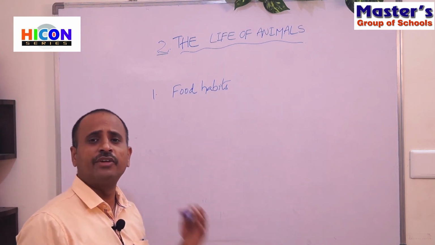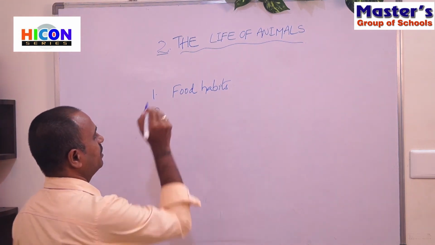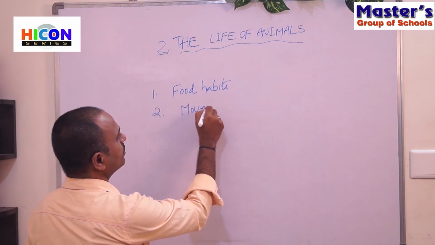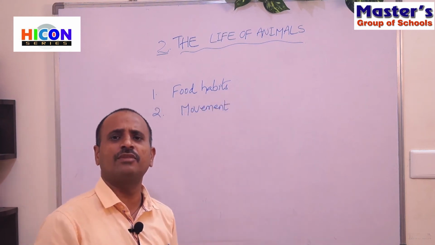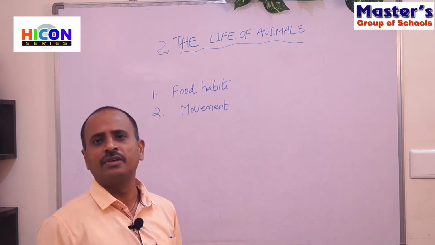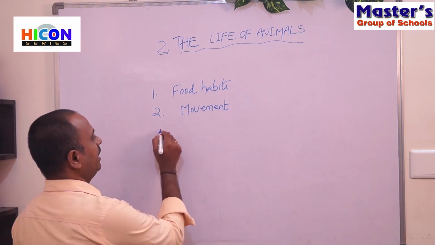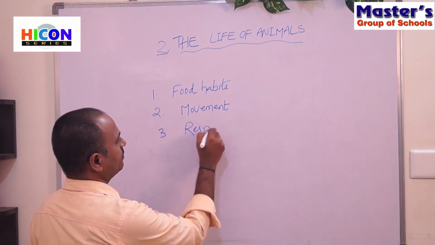In this way, different animals differ in their food habits, and the animals are also different in their movement. Some animals walk, jump, run, some animals crawl, and some animals fly. In this way, the animals are different in their movement.